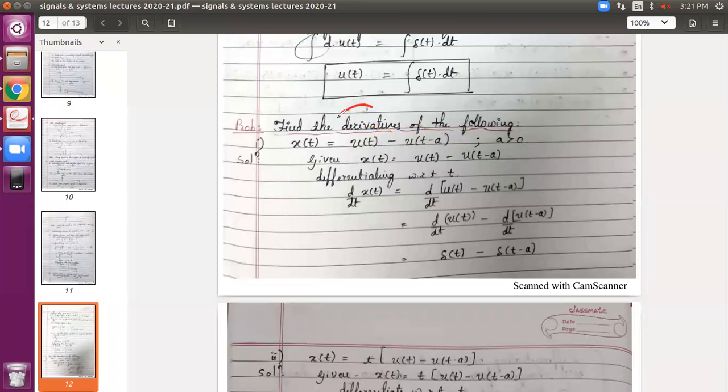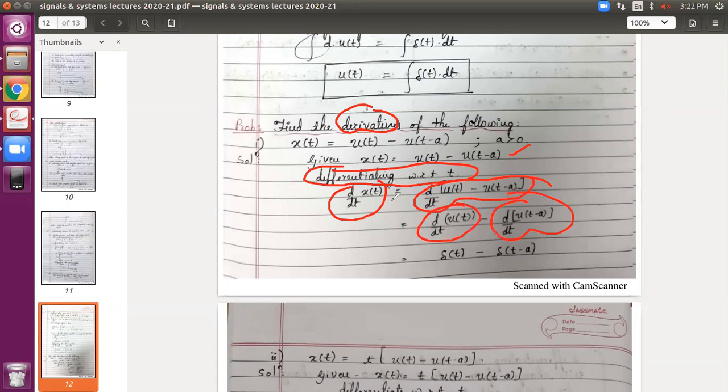We have to find the derivative. Derivative means we have to go for differentiation. So let us start. Differentiation, we apply to the above given equation. LHS will be d by dt of x of t. RHS will be simply d by dt of this. Then apply this differentiation to both the terms. I have just separated it.